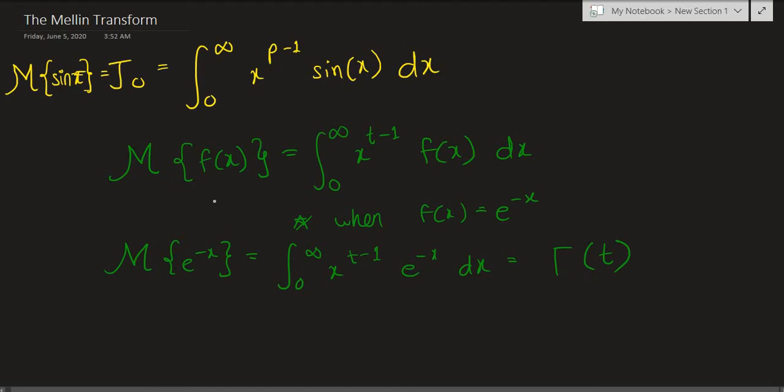So the Mellin transform is sort of a generalization of the gamma function. So this is one way of generalizing the gamma function. So I think that's all you need to know in this video about the Mellin transform.